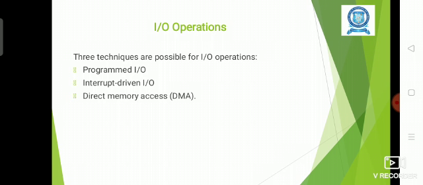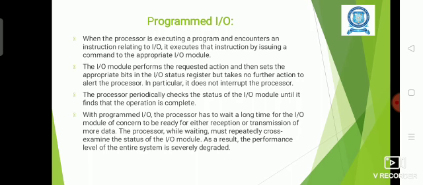There are three techniques available to do the input-output operations. They are programmed input-output, interrupt-driven input-output, and the third one is direct memory access. The first one is programmed input-output.